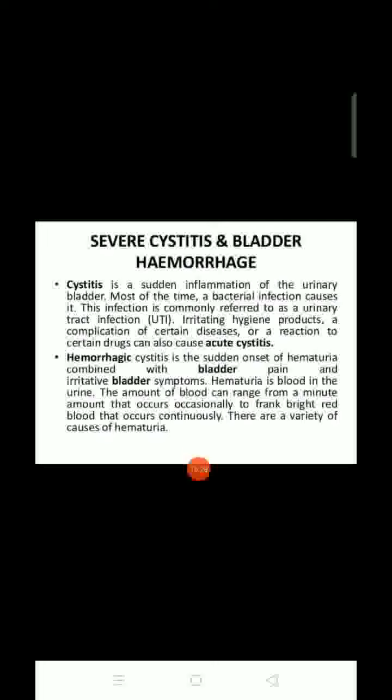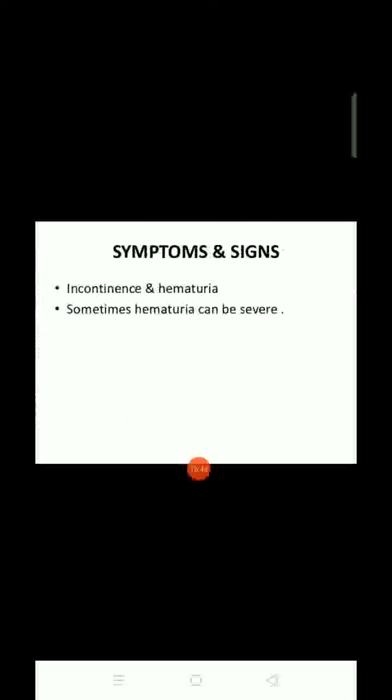Hematuria is blood in the urine. The amount of blood can range from a minute amount that occurs occasionally to frank bright red blood that occurs continuously. There are a variety of causes of hematuria. This we call severe cystitis and bladder hemorrhage. What can be the symptoms? There is incontinence and hematuria. Sometimes hematuria can be severe. That is the symptoms and signs.